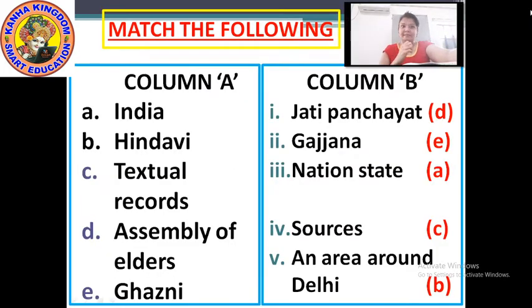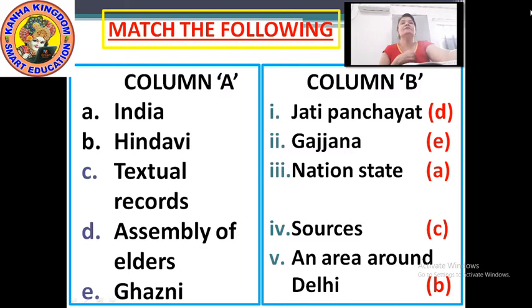Match the following. In this, you have to make two columns first, column A and column B. First I will tell you the options of column A and then the options of column B. Here you are looking that there are some letters in brackets highlighted in red. So these red letters are the answers.